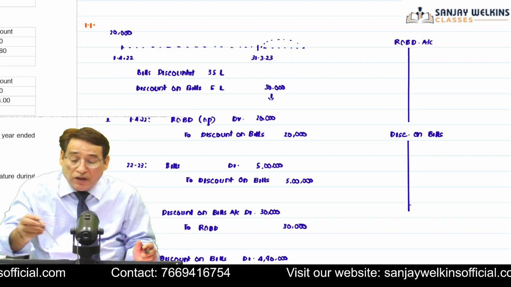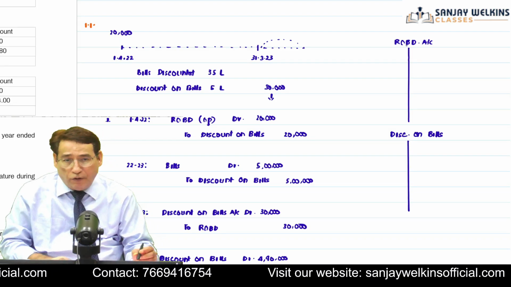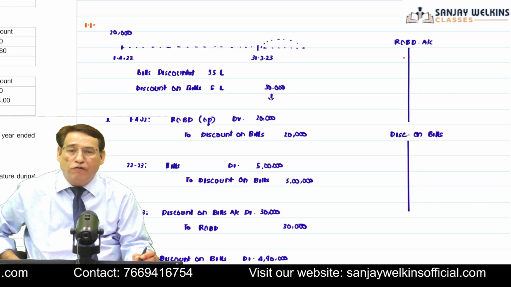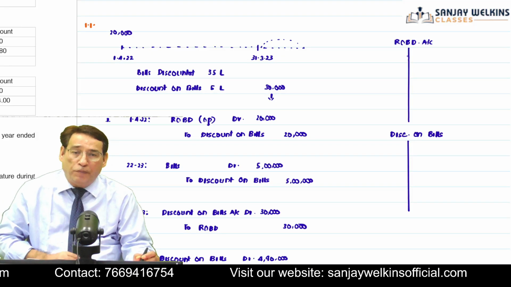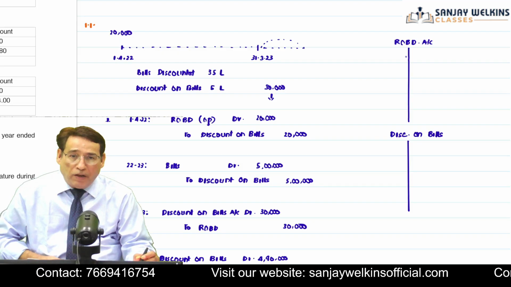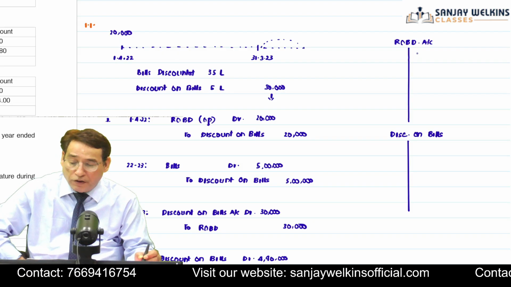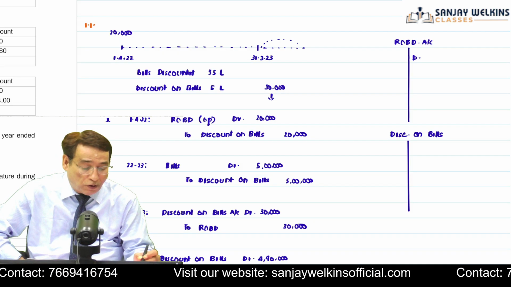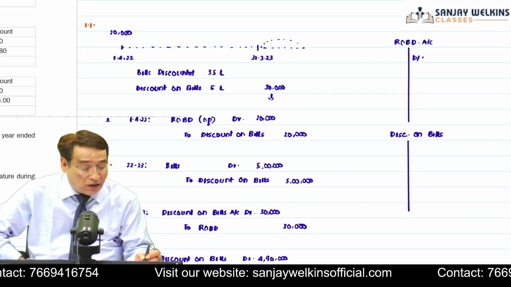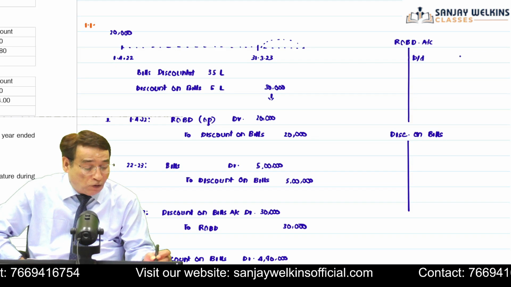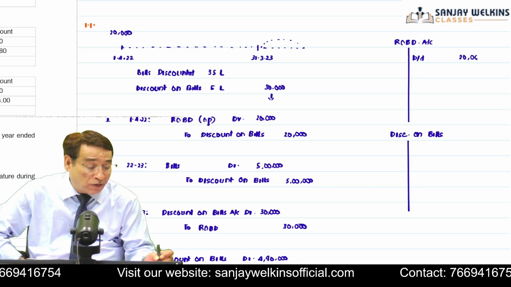As I told you in the last session also, whenever we are going to prepare a ledger account, first of all, we need to see whether any opening balance is there. There is an opening balance of rebate on bills discount account. So first of all, you need to write here by balance brought down. And the opening balance over here is 20,000.